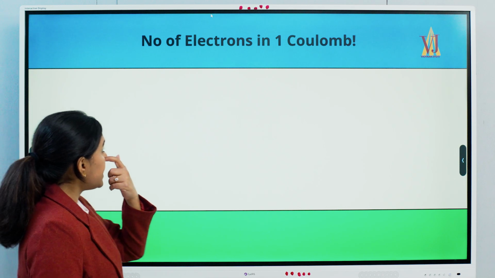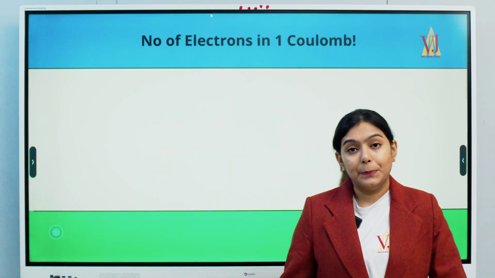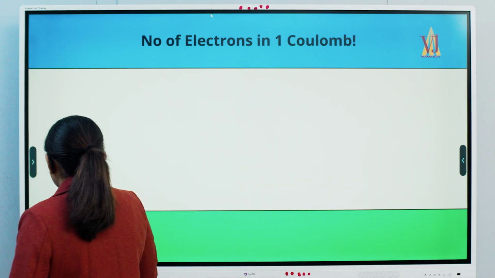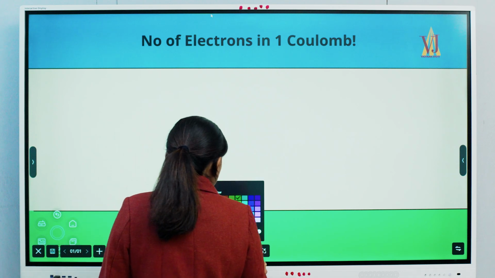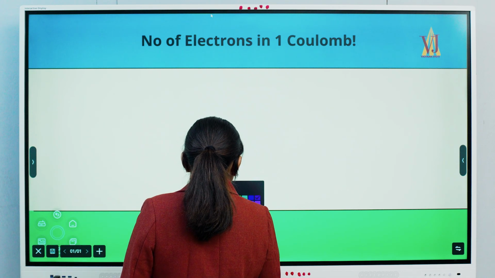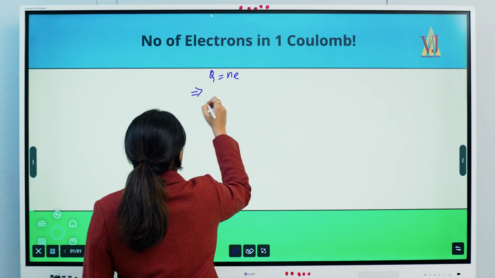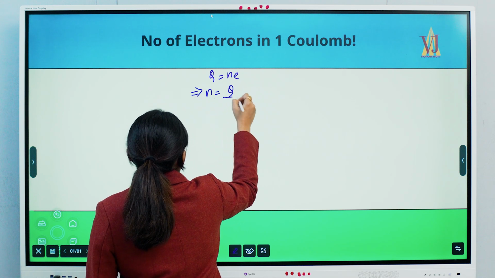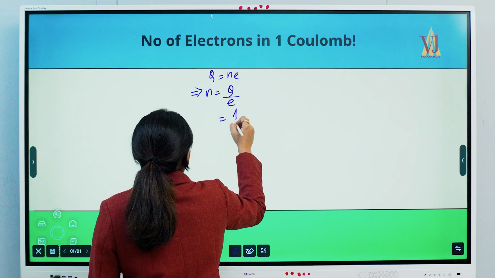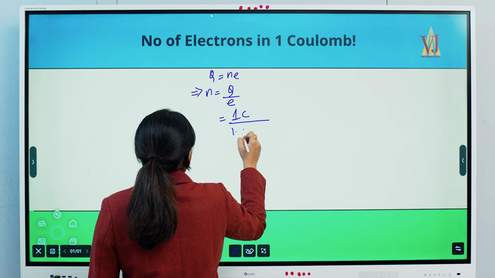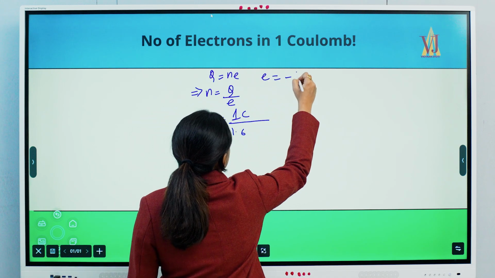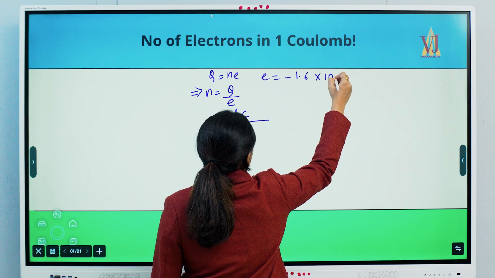Now we will calculate how many electrons are there in 1 coulomb. So this is also very easy. Q equals NE, right? Now we have to find out what N is. How many are present in 1 coulomb? So 1 coulomb, and we know E is how much? Minus 1.6 into 10 to the power minus 19 coulomb.